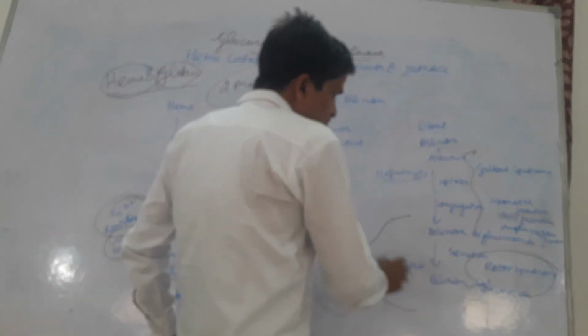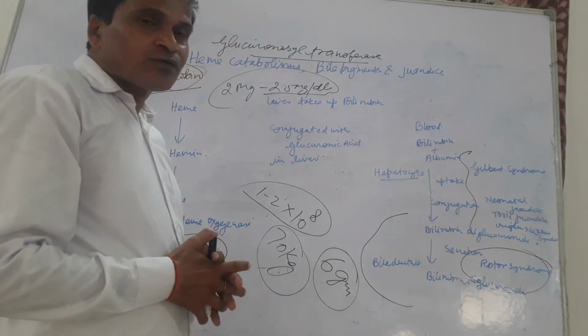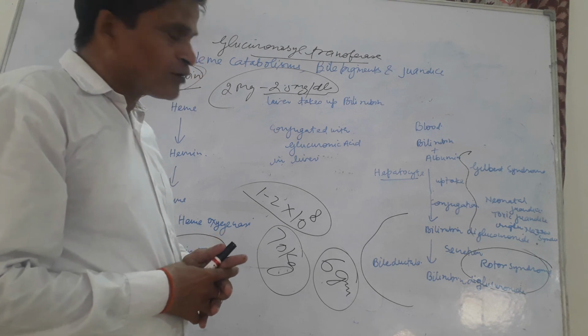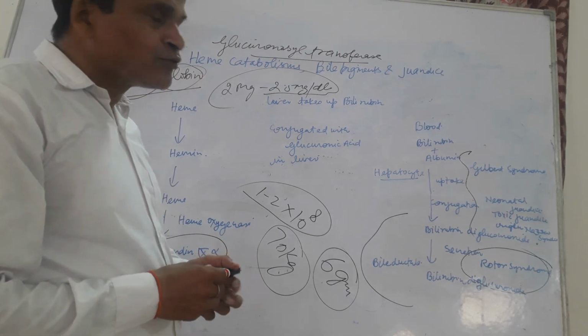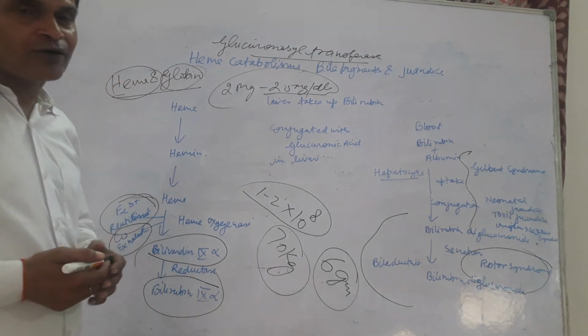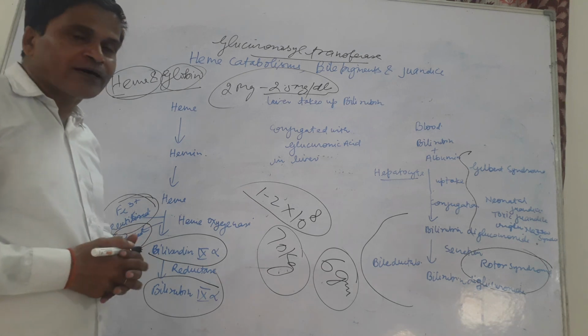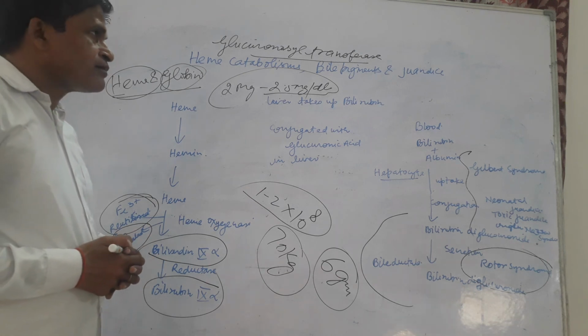So jaundice has the symptoms of yellowish skin and yellowish eyes due to the high level of bilirubin IX alpha, which is yellow in color. So the catabolism of porphyrin is related to jaundice.